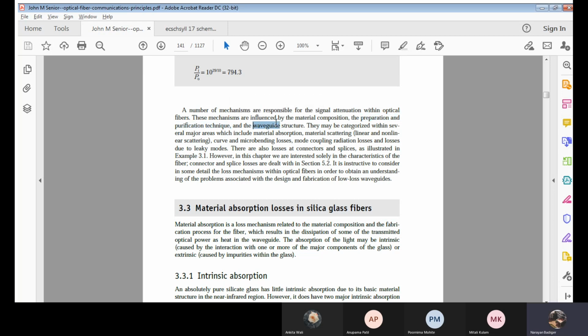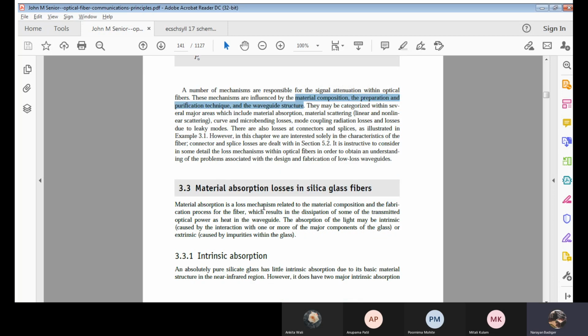Next is the waveguide structure, how it should be for an optical fiber cable. All these three main things are responsible for the signal attenuation. Clear?